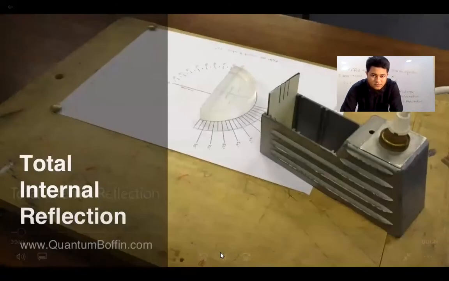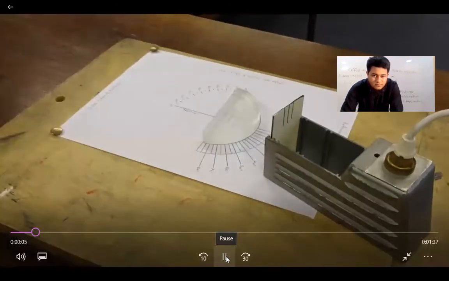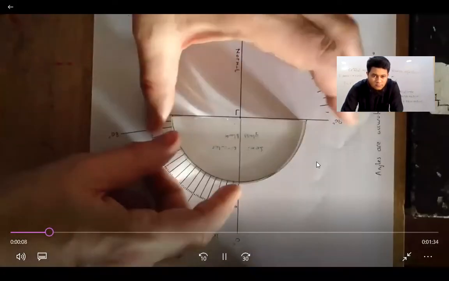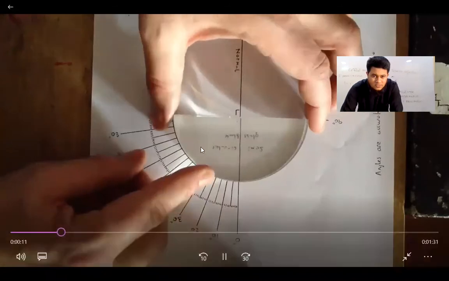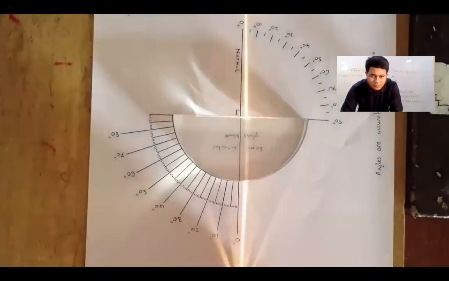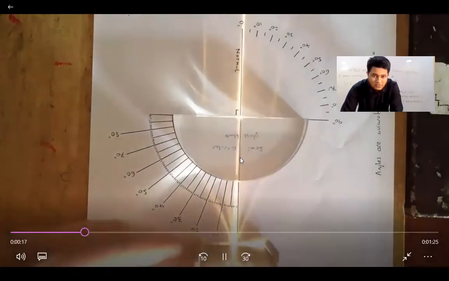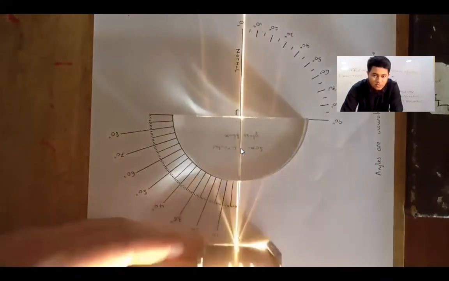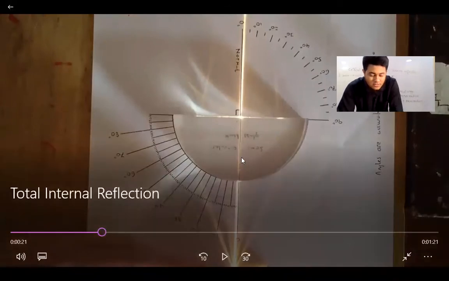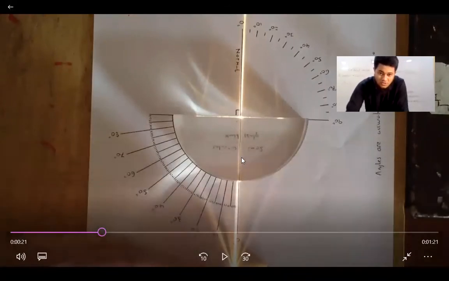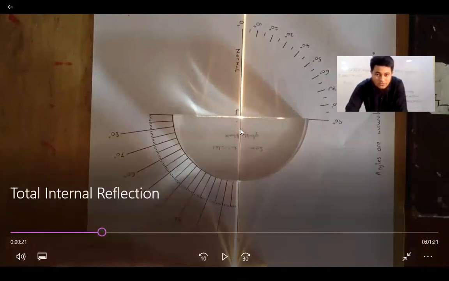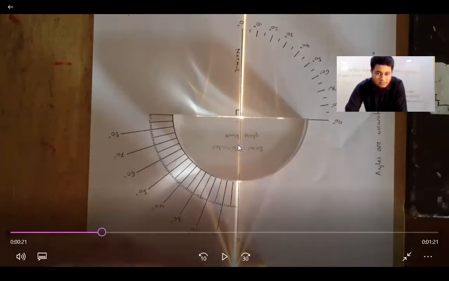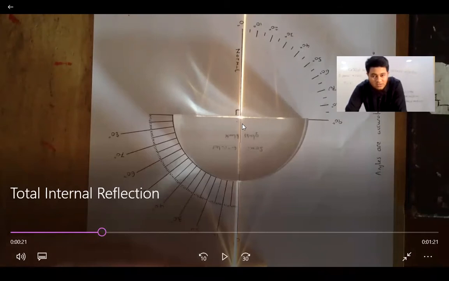Can you see? Yes, sir, we can see. Total internal reflection. See, this is a glass medium, okay? And we are passing a light ray through it. When it is not passing obliquely, this is something that I told you at the beginning of this refraction chapter: when a light ray passes from one medium to another transparent medium not obliquely, that means perpendicularly, there will not be any refraction. To get refraction, the light ray must pass obliquely. That you will get to see now.